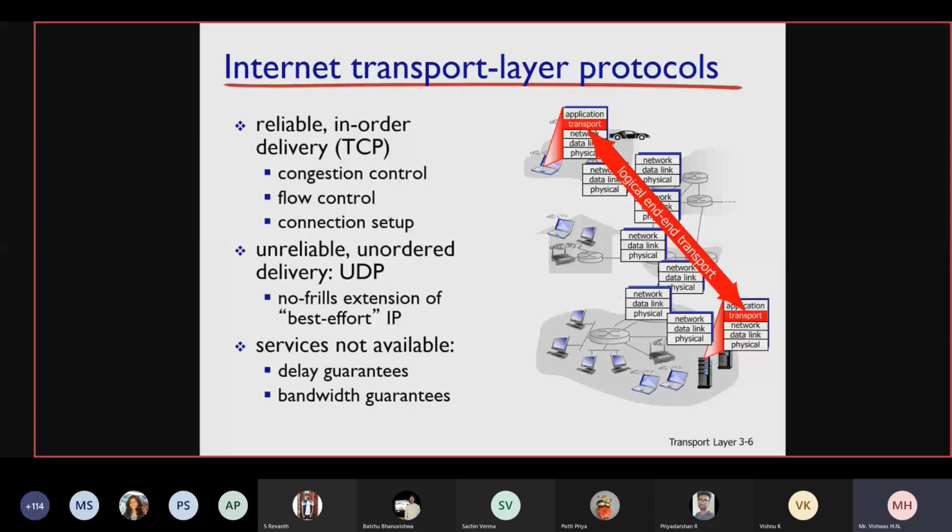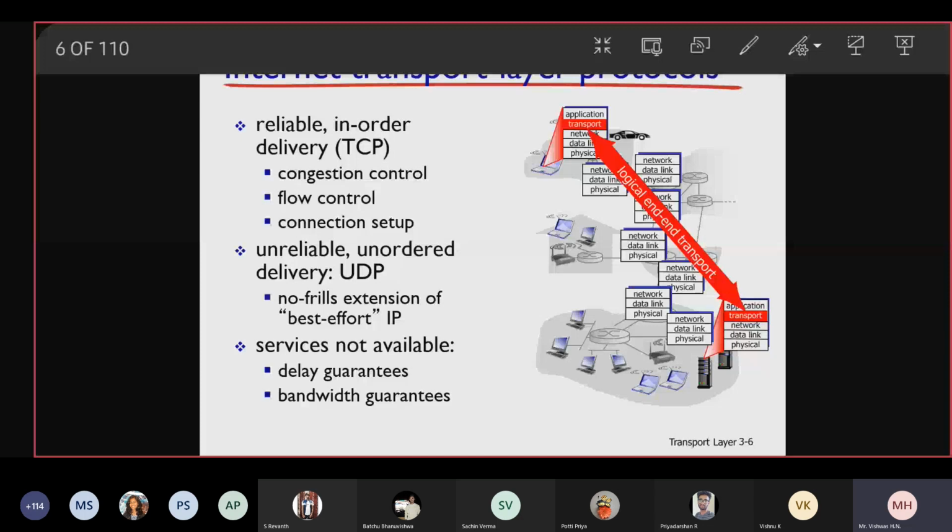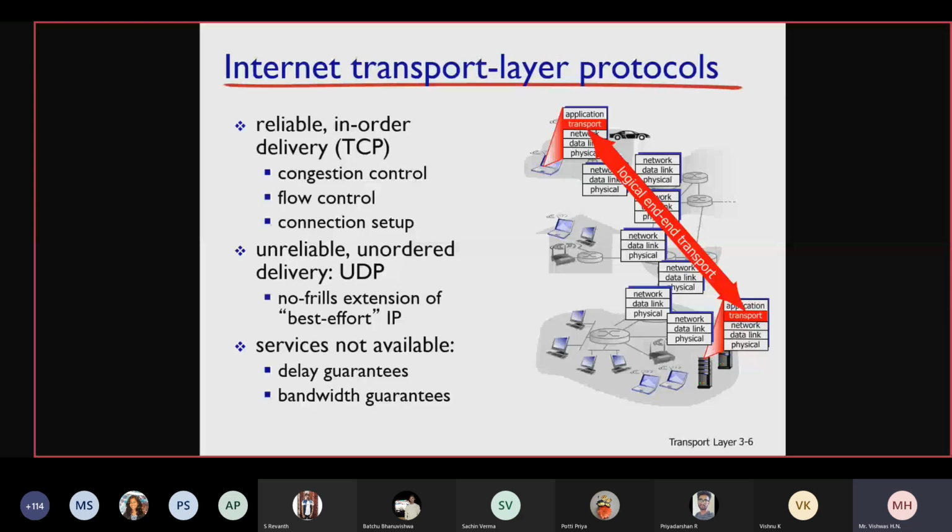In TCP, you have that mechanism of controlling the flow of packets to the destination. Is that clear? Then connection setup, which I have already told you. So all these are part of TCP. Is that clear? Let us see about UDP. So UDP is unreliable. That means UDP doesn't have a connection setup phase. Is that clear, students?